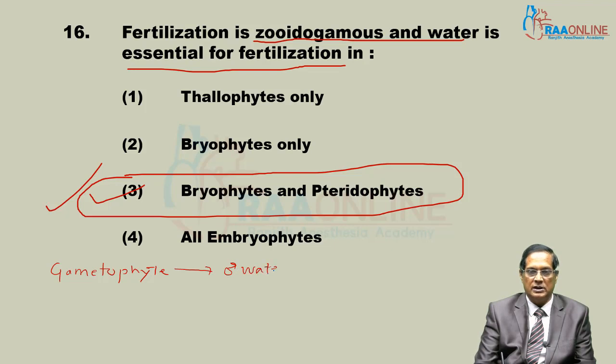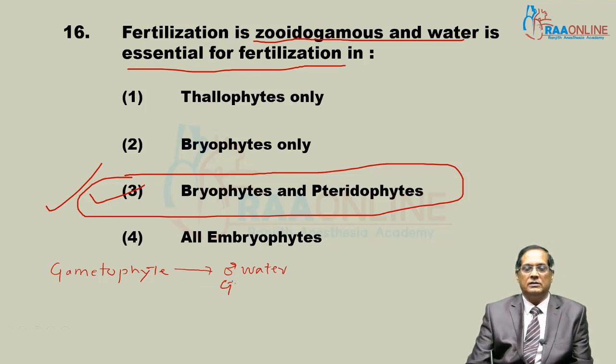G is for gamete. They release male gametes in water, and these gametes are motile.